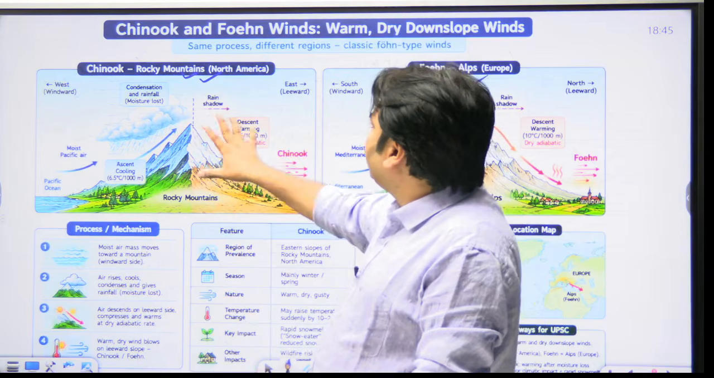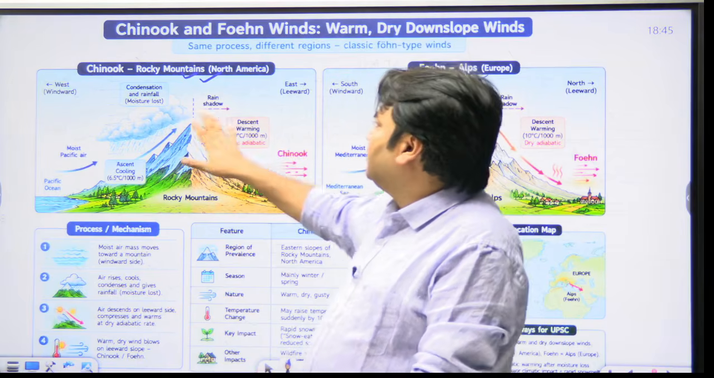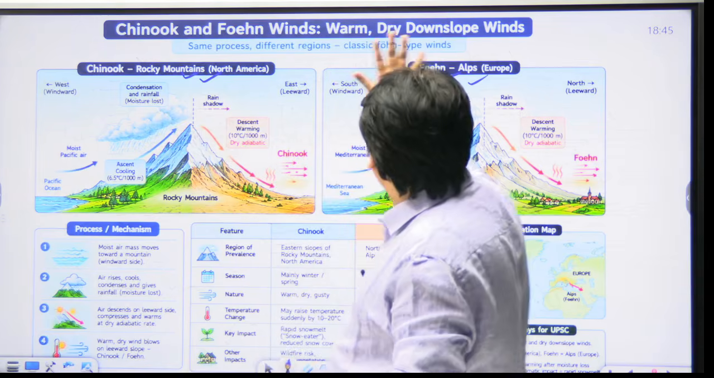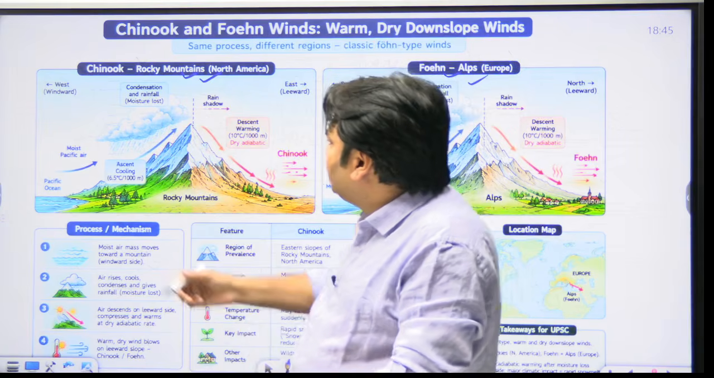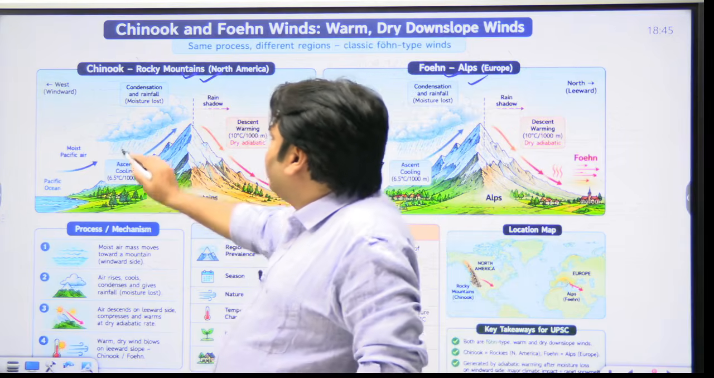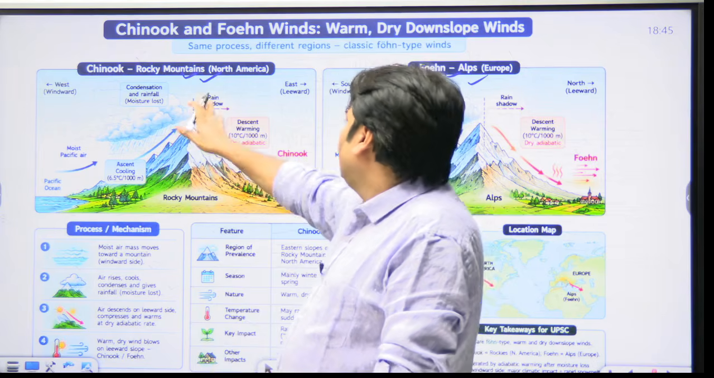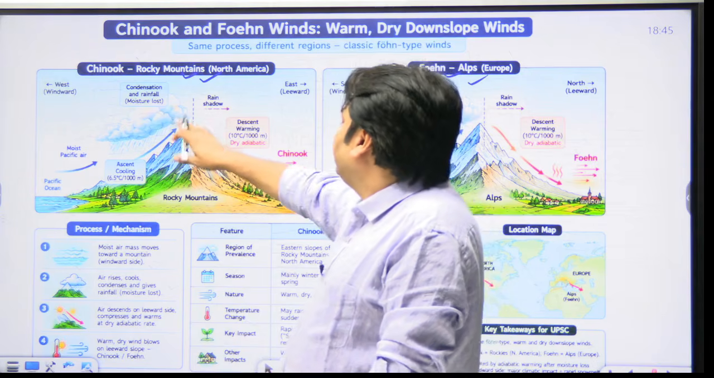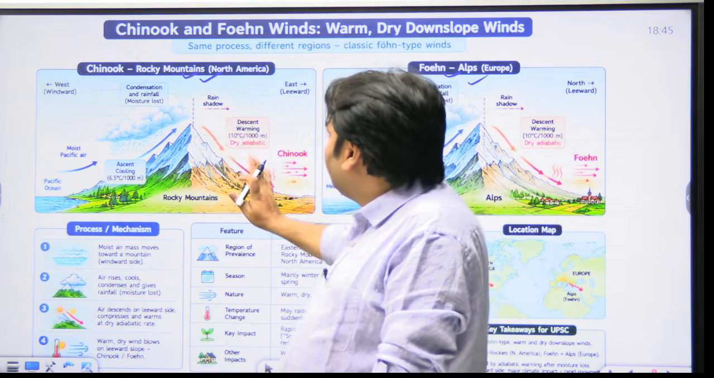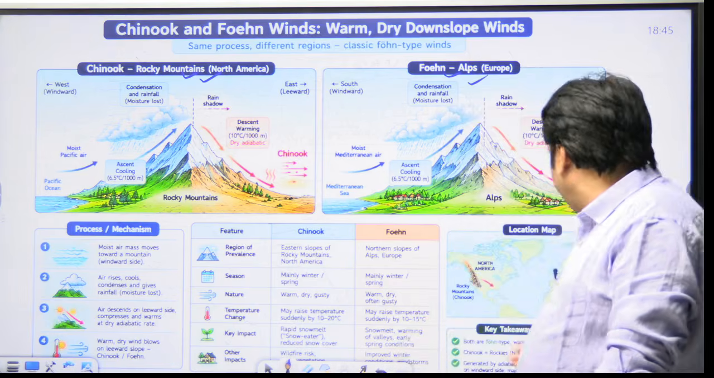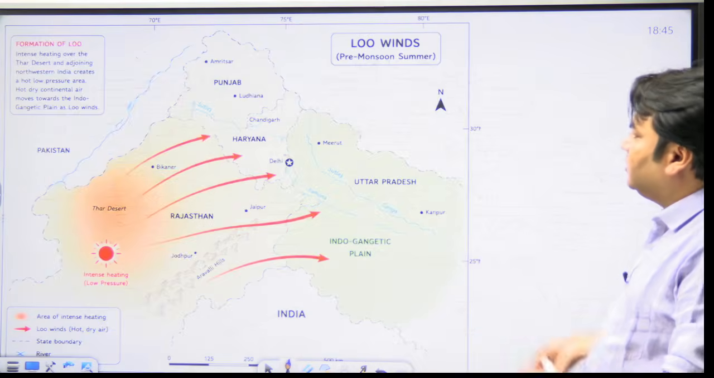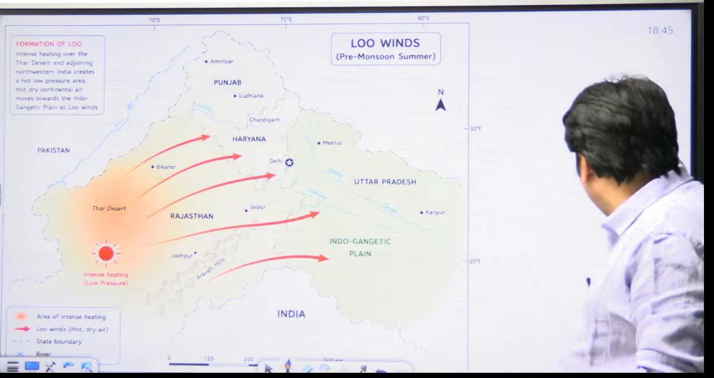There is a diagram here which explains the concept of Chinook and Fawn, right? It explains how the moist Pacific air rises, condensation, rainfall, descent, when the air is descending, how it warms, why it is called snow eater. So this diagram explains this, right? And this is the Lu, about which I have already discussed with you.